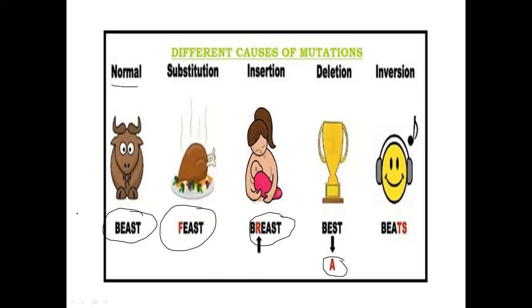The last two amino acids, S and T, we invert them, and a different protein molecule is generated, that is BEATS. So these are called point mutations. In this way, we can carry out mutations.